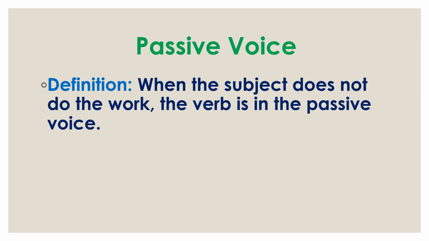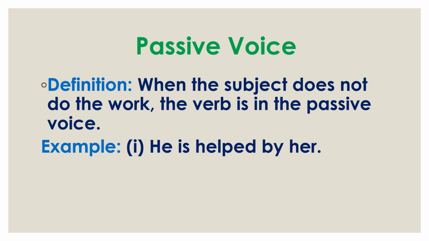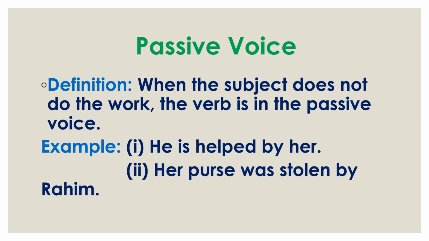Now see some examples. The first example is: he is helped by her. Look at the subject he. Here it doesn't work. The helping work is actually done by her. Now, the second example: her purse was stolen by Rohim.